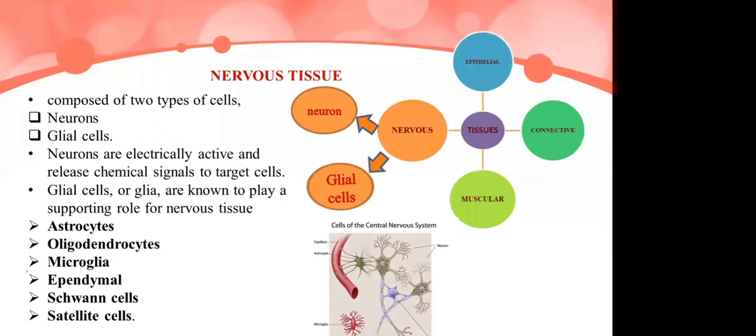Nerve tissue. We know this is for conducting impulses, giving signals to a particular organ. It is composed of two types of cells, neurons and glial cells. These are the cells of the central nervous system. We know the parts of the neuron: a centrally placed nucleus with the cytoplasm, and some extensions.